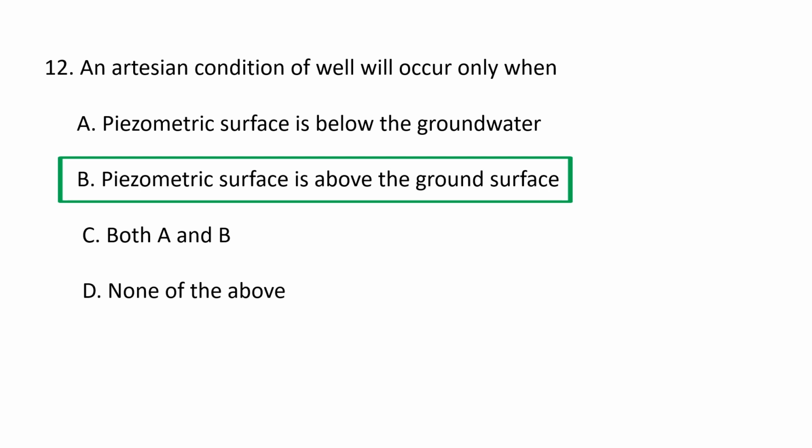In the well, the water level is above the upper confining layer. If the water in the well does not reach the earth surface, then the artesian condition exists. If the water rises above the earth surface, it implies a flowing artesian well. So an artesian condition of a well will occur only when the piezometric surface is above the ground surface.